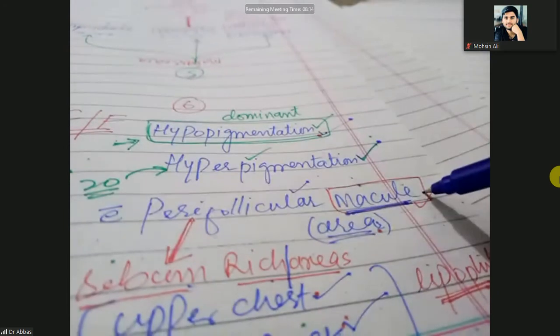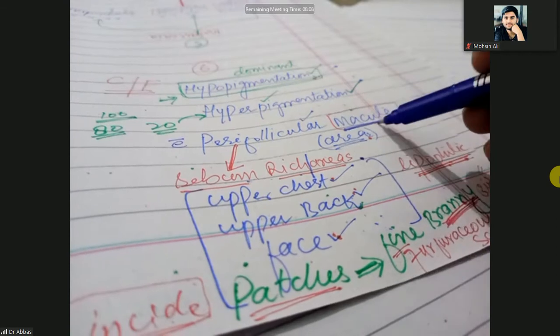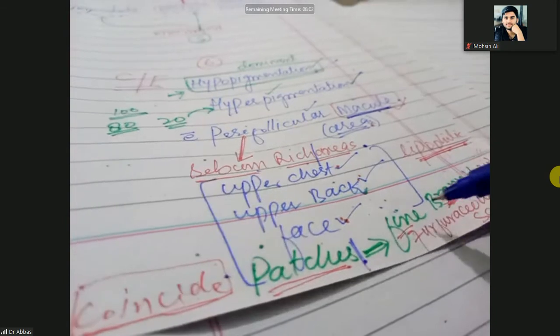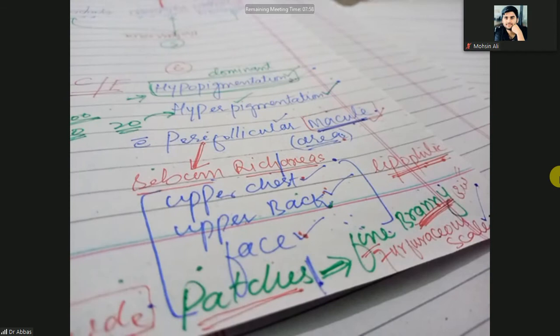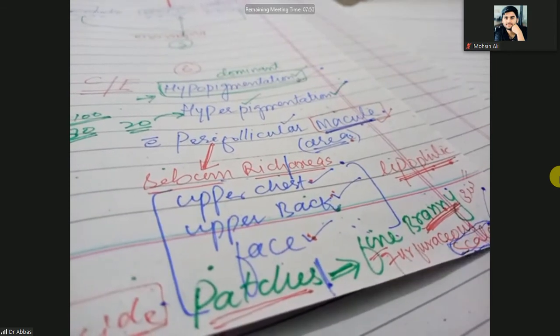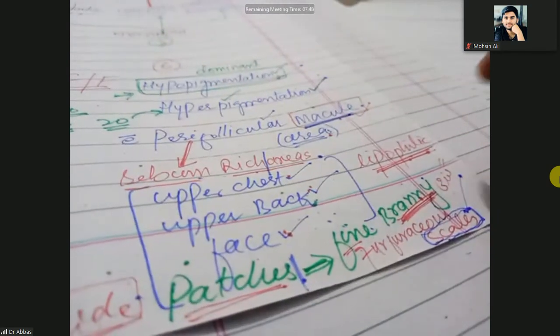Actually, we have discussed that there are hypopigmented macules on the sebum rich, perifollicular areas. When these macules coincide, they make patches, and these patches are fine, branny, with furfuraceous scales. Keep in mind, because of the scales it is called pityriasis. But these scales are very, very fine, so they may not be seen with the naked eye.